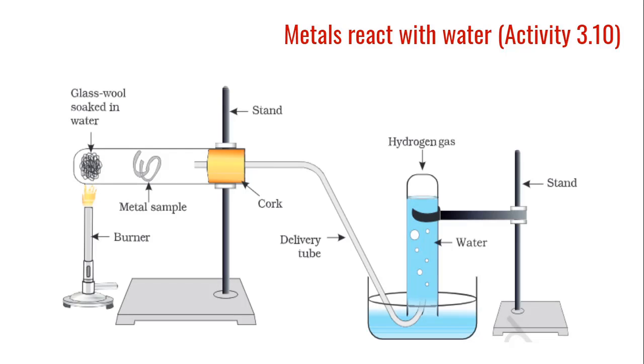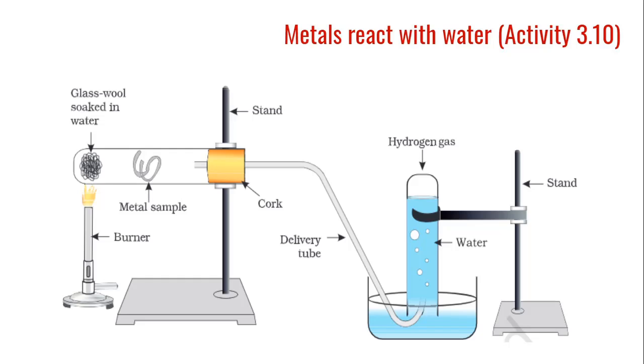Let us start the procedure. First of all, collect the samples of the same metals as in activity 3.9. In activity 3.9, we have taken aluminum, copper, potassium, and sodium. So we will perform activity 3.10 with those metals.